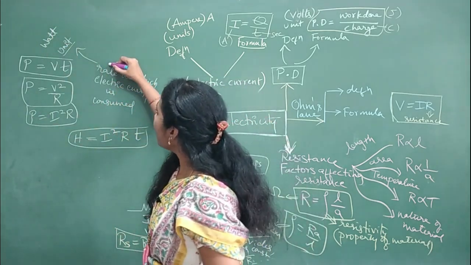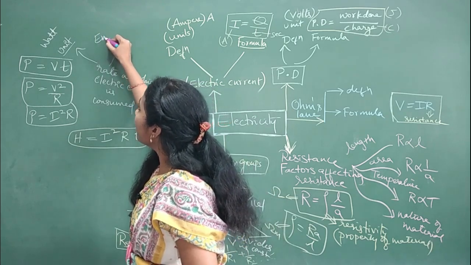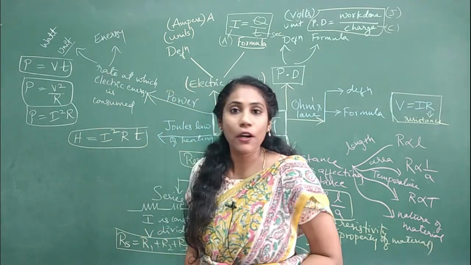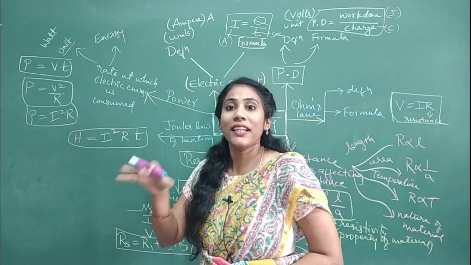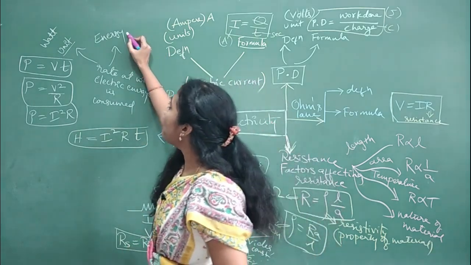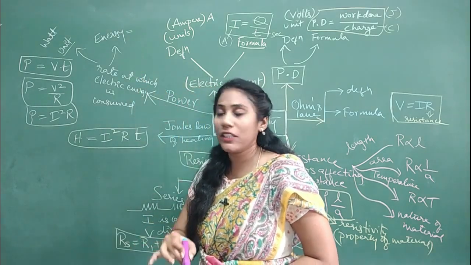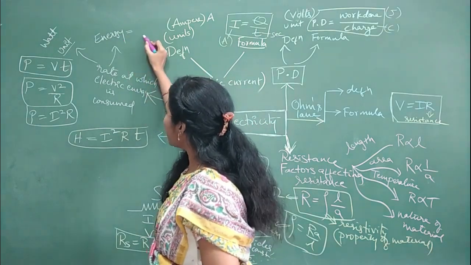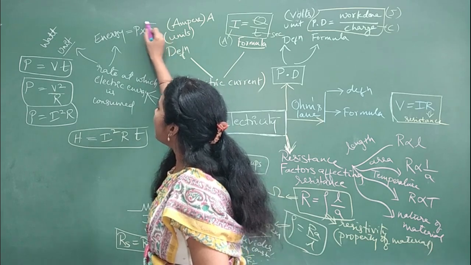And one more thing, energy. We actually use electricity in the form of energy, right? And we pay money for electrical energy, right? So if you want to calculate how much electrical energy you have used for a particular instrument, it is always calculated with the help of this formula: energy is equal to power into time.